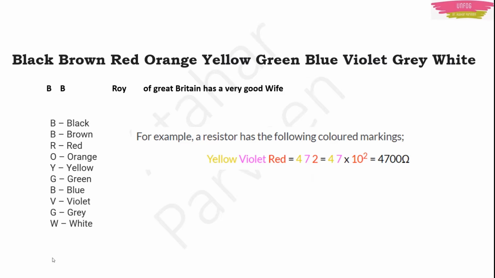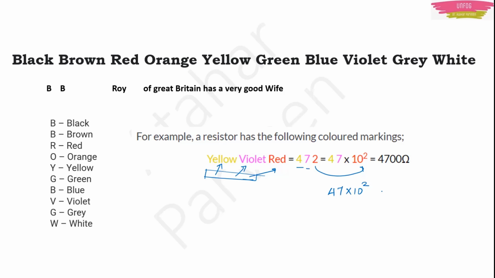Another example: a resistor with the first color yellow, the second violet, the third red. Then you will have 4, 7, and this 2 will be 10 to the power 2. So it is 47 into 10 to the power 2.